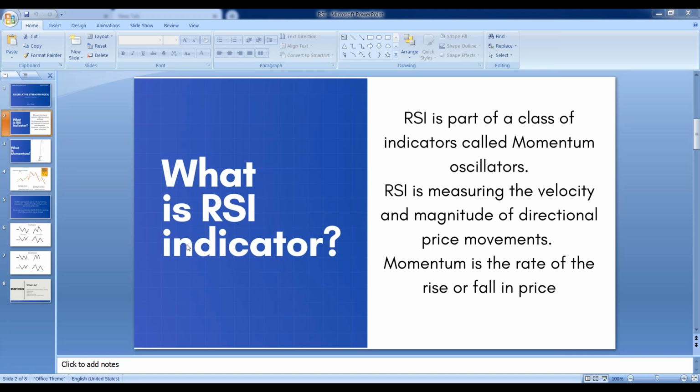It is a momentum indicator, and it shows how much momentum there is in any stock. Why momentum is important needs to be understood. Without momentum, if you are trading, it will be very difficult for you to make money, because in a sideways market you will not be making money, whether buying or selling the stock, because the stock is moving in a sideways trend. So it will not be possible for you to make money in that case.